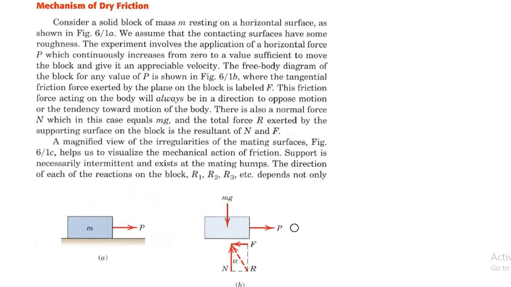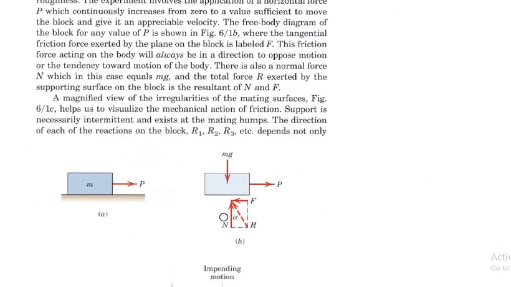So what is the mechanism of dry friction? We will explain it using this figure. We have a weight M placed on a surface, and we want to drag it with a certain force P. The weight of the object acts vertically downward with magnitude mg, and against this weight there is a normal reaction of the surface.